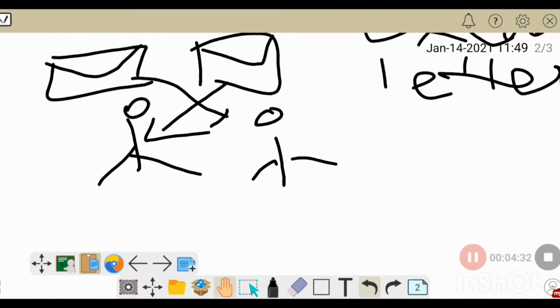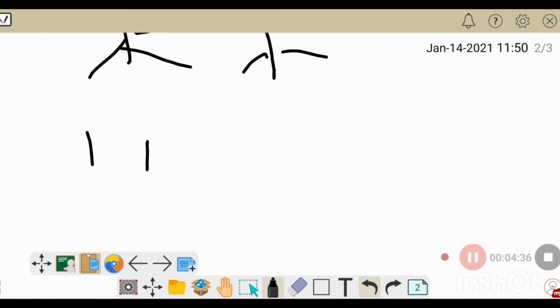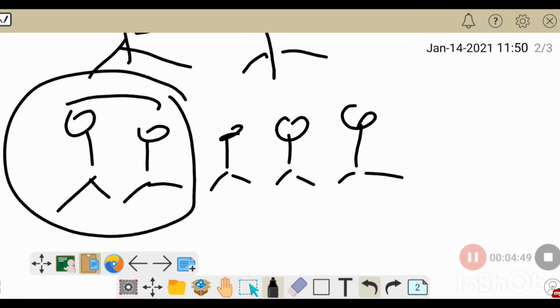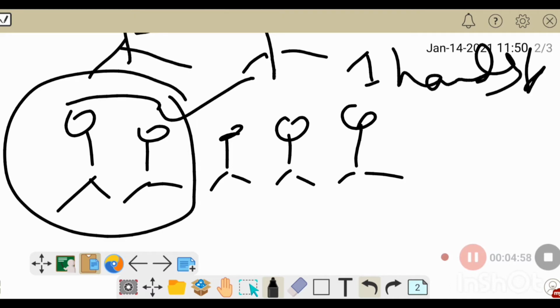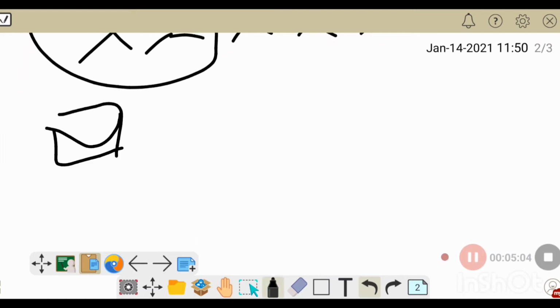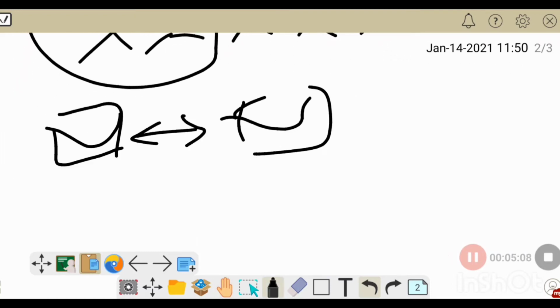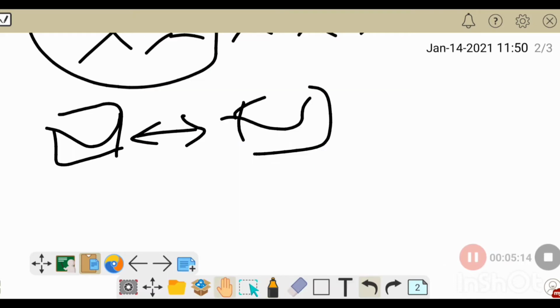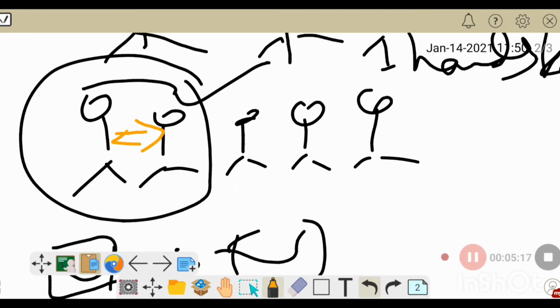In the case of a handshake, suppose there were n people, then when we select a combination of two people at a time, that is one handshake. But in the case of letter exchange, when we select one combination, two letters are being exchanged.